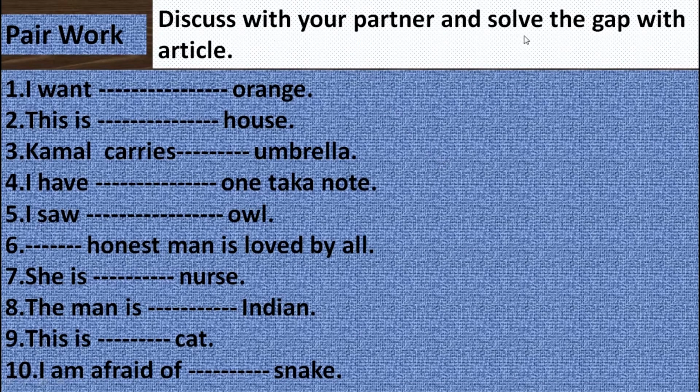Discuss with your partner and fill the gaps with articles. Number 1, I want dash orange. Number 2, this is dash house. Number 3, Kamal carries dash umbrella. Number 4, I have dash 1 taka note. Number 5, I saw dash owl. Number 6, dash honest man is loved by all. Number 7, she is dash nuts. Number 8, the man is dash Indian. Number 9, this is dash cat. Number 10, I am afraid of dash snake.